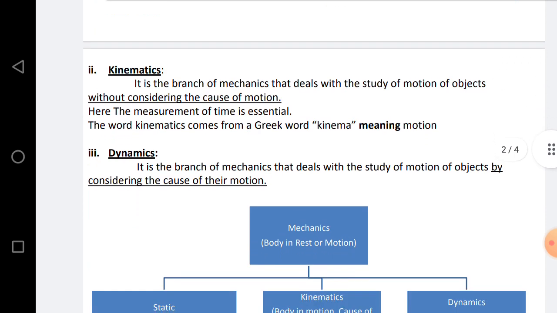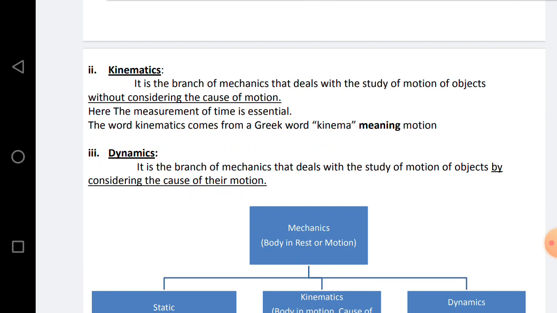Then the second one, kinematics. Kinematics is the branch of mechanics that deals with the study of motion of objects. A body in motion is changing its position with respect to time, so it depends upon time, and we will consider time. It is the branch of mechanics that deals with the study of motion of objects without considering the cause of motion. Here we are not considering the cause of motion or the forces. Here the measurement of time is essential.